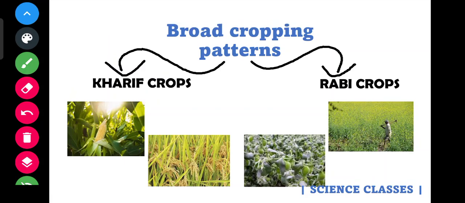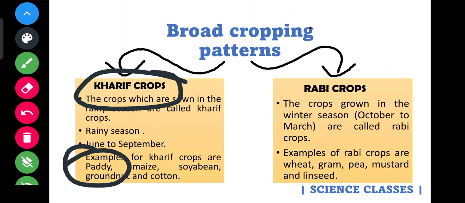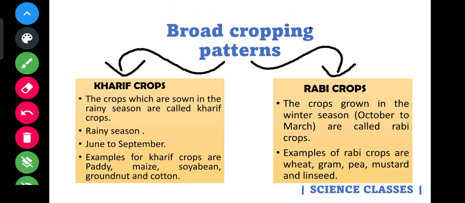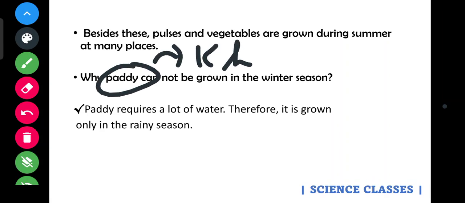Paddy comes under Kharif crops. Kharif crops are grown in the rainy season, so it's totally against the definition, isn't it? So the main point is paddy comes under Kharif crops, which are grown in Raksha, the rainy season.